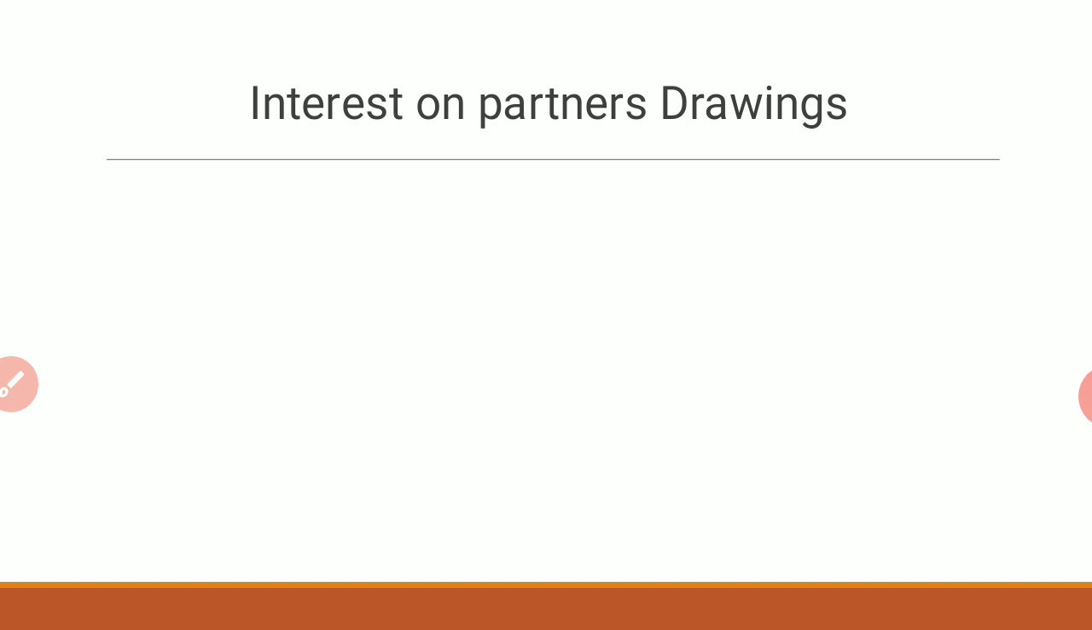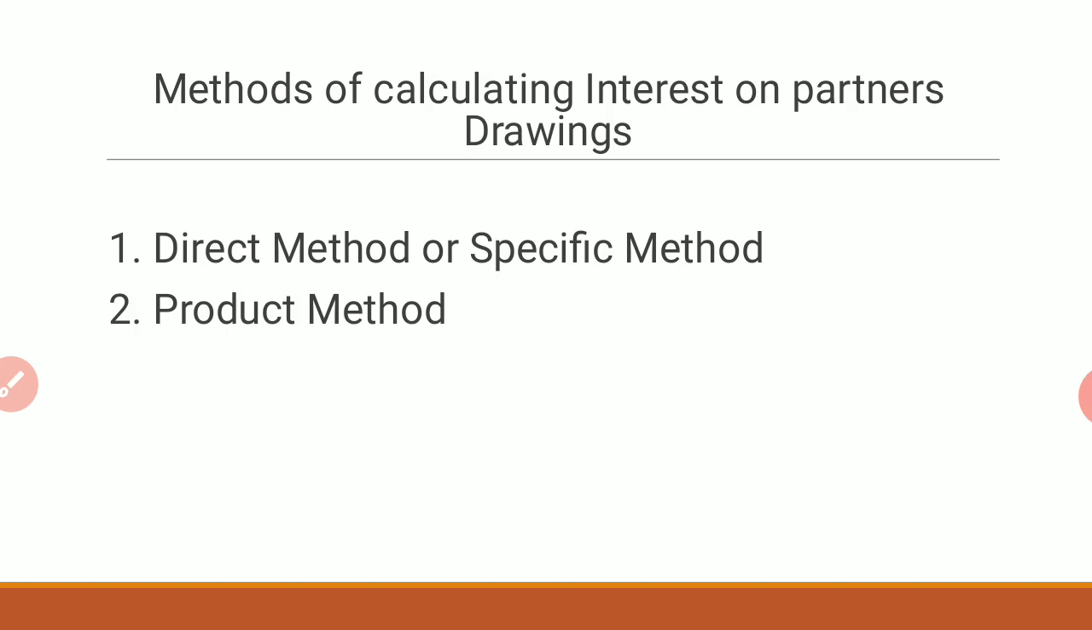Whatever they specify in the partnership deed, that rate will be charged for the drawings. Now this interest on drawings is like a profit to the partners. The amount is withdrawn by the partner, and for that amount they are paying interest to the firm. Whatever interest is paid will be distributed among the partners themselves. That is nothing but interest on partners' drawings. There are two methods of calculating interest on partners' drawings.